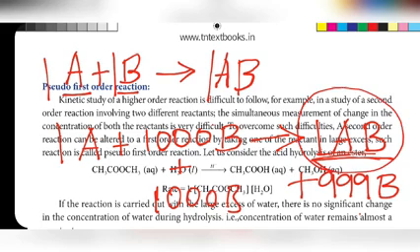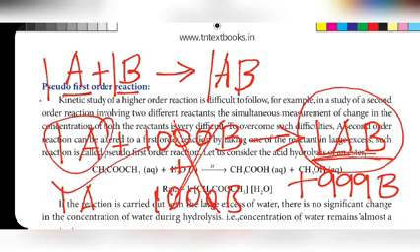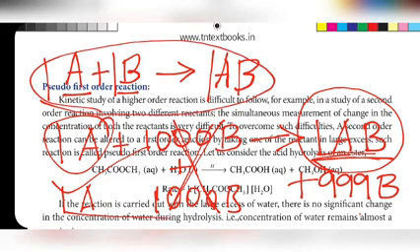So the rate of the reaction does not depend on B. If you add only one A, then the product is increased. So the rate of the reaction depends only on A, not B. When the rate of the reaction depends on only one reactant, that is called first order. So this is the example for second order reaction and this is the example for first order reaction.